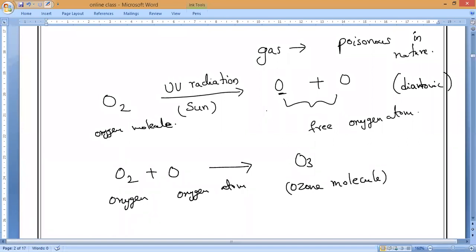Yes, please. So now what do you mean by depletion? Again, the reverse process is taking place because of our human activities, because of some harmful chemicals. The ozone which is formed by the high energy ultraviolet radiations, UV means ultraviolet radiations, remember, the reverse process is taking place.